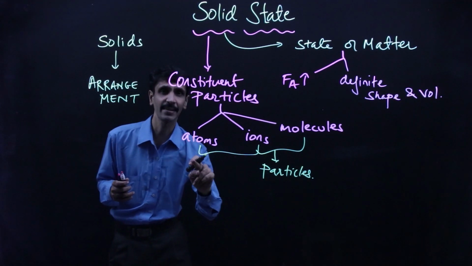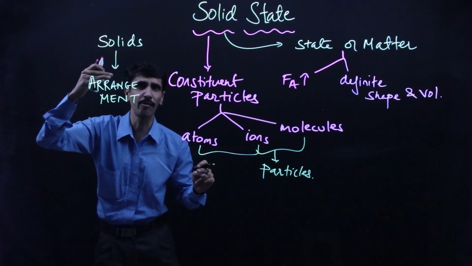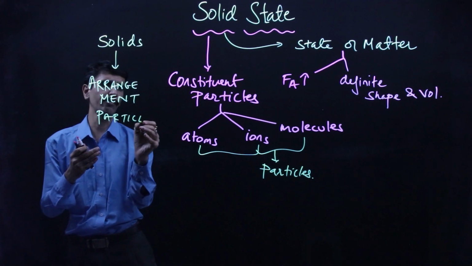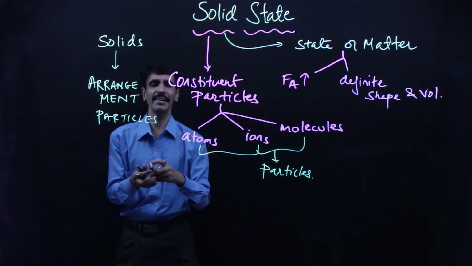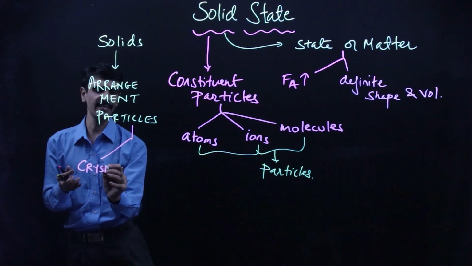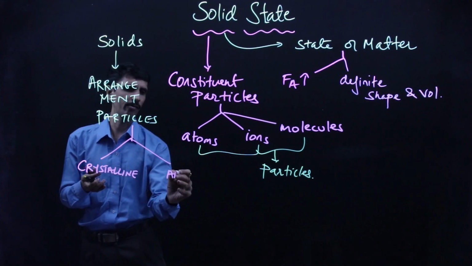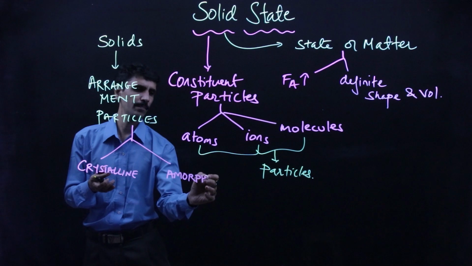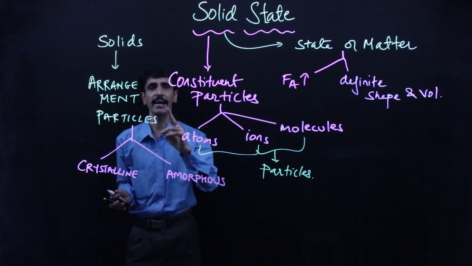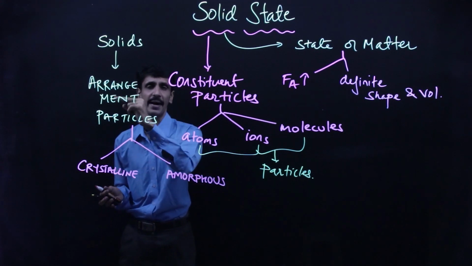Yes, it's all about atoms, ions, as well as molecules. And those two categories are, the first one is called crystalline and the other one is called amorphous. What are they called? Crystalline as well as amorphous, on the basis of arrangement of particles.